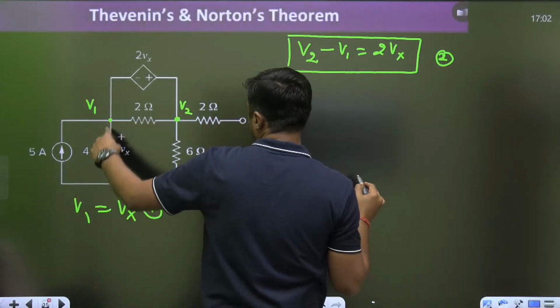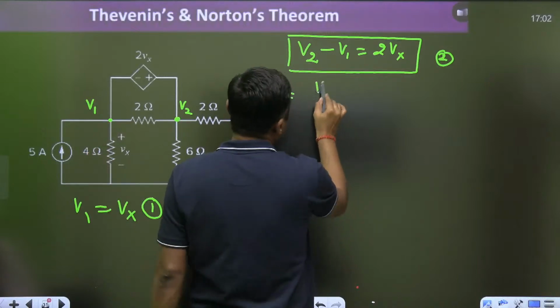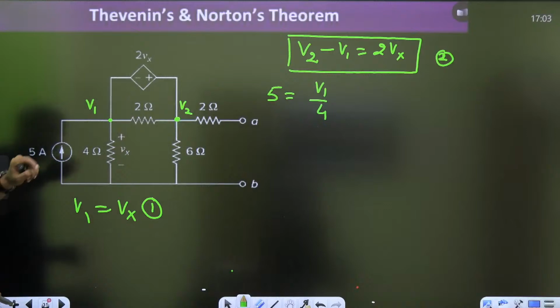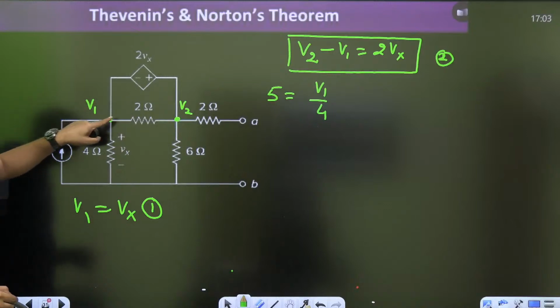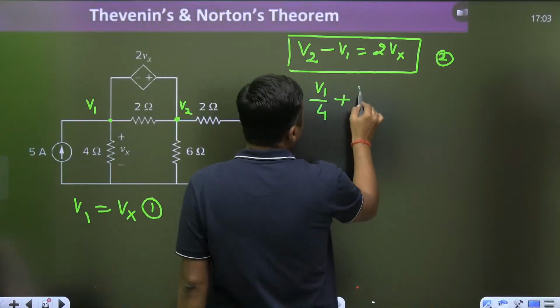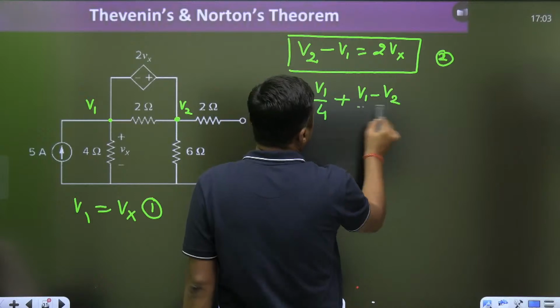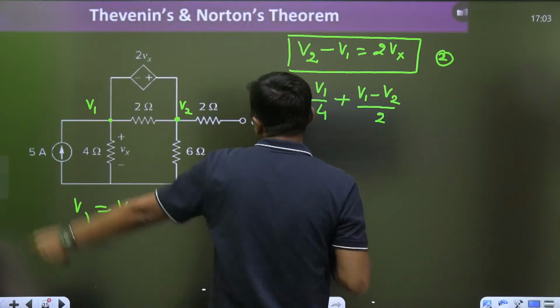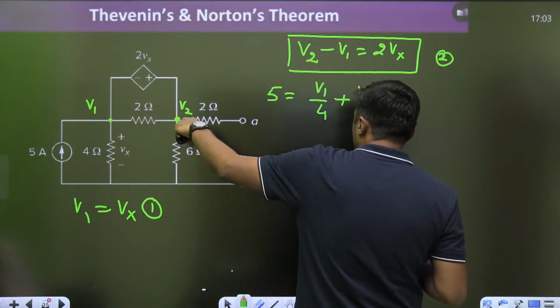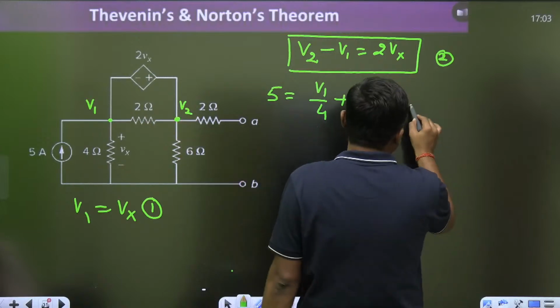What are the outgoing currents? V1 minus 0 by 4, V1 by 4. Watch this. Then if you are going to consider it, V1 minus V2 by 2. Already we have considered this voltage source. V1 minus V2 by 2. Then nodal at these points, V2 by 6.